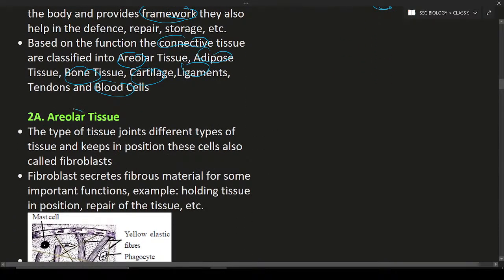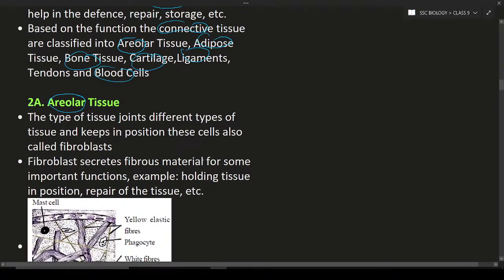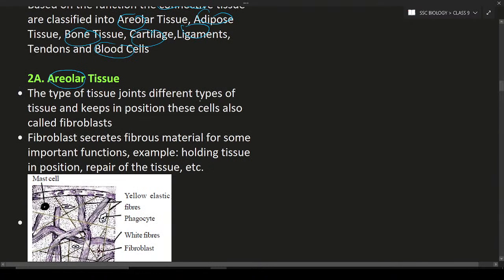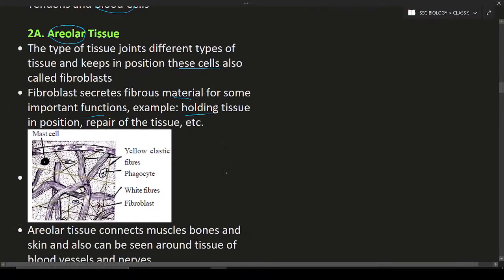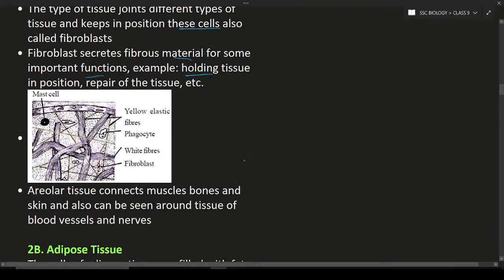In the connective tissue, the first one is the areolar tissue. This tissue joins different types of tissue and helps in keeping the position of the cells, along with the fibroblast cells. So areolar tissue or fibroblast, both are the same. Fibroblasts secrete fibrous materials for some important functions, for example holding tissue in position, repairing of the tissue, etc. These all are the functions of the areolar tissue.